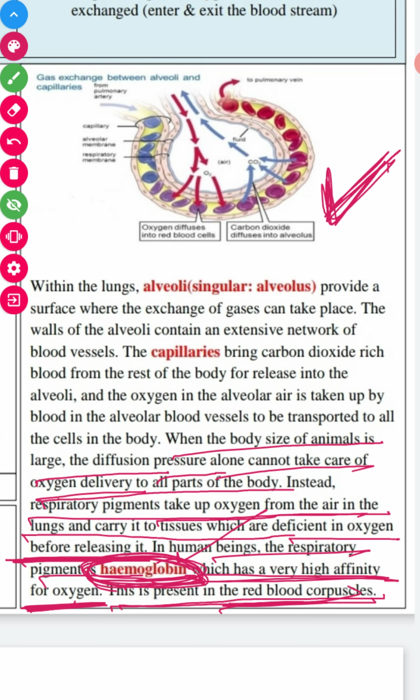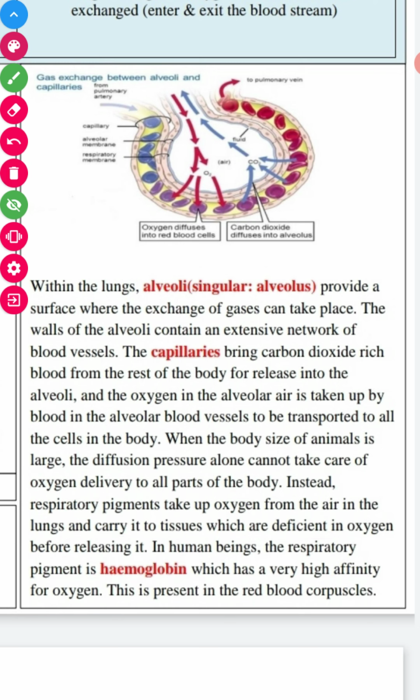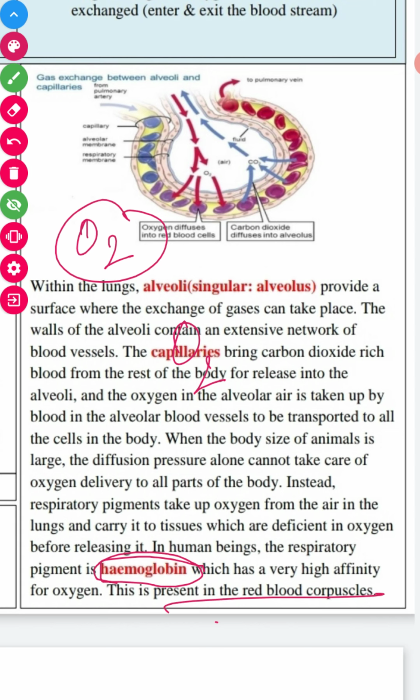So in a nutshell, we can say this O2 combines with the hemoglobin present in our red blood corpuscles in the blood vessel and forms oxyhemoglobin, and in this way it reaches all the tissue and cell level where the oxygen requirement is high.